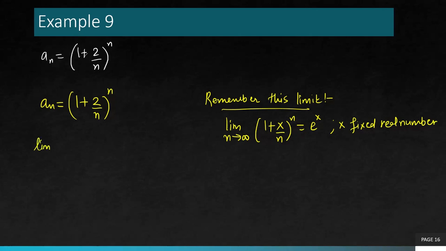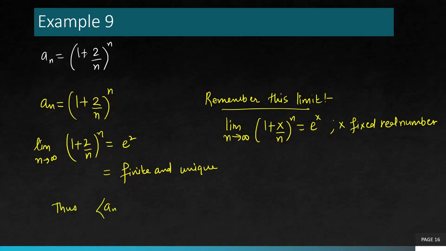In our case, the limit as n goes to infinity of (1 + 2/n)^n will actually be e to the power 2, because in place of x we have 2 here. Clearly, this is finite and unique. Therefore, this sequence is also convergent and it converges to the limit e squared.